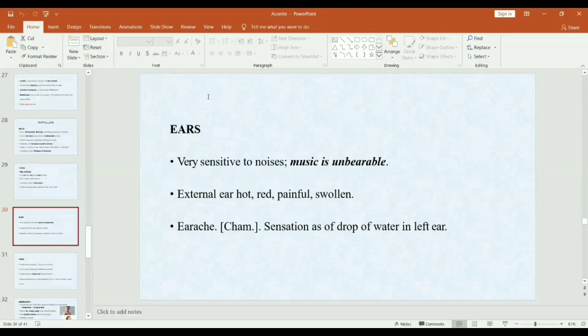Ear complaints: very sensitive to noise, music is unbearable, external ears are hot, red, painful and swollen. Earache, which is compared with chamomilla: there is a sensation as of a drop of water in the left ear. They feel as if there is water in the ear, mainly the left ear. So, sensation of a drop of water in the left ear.